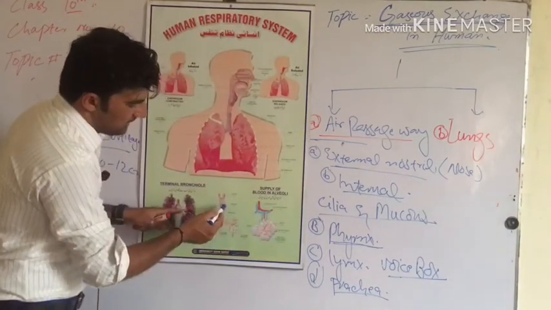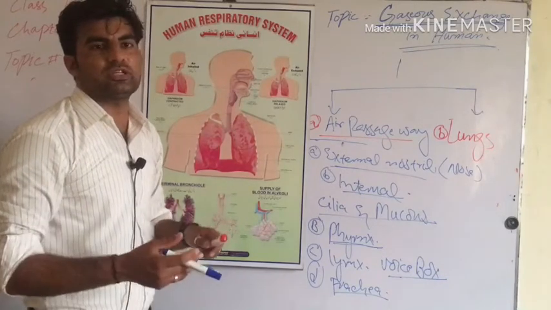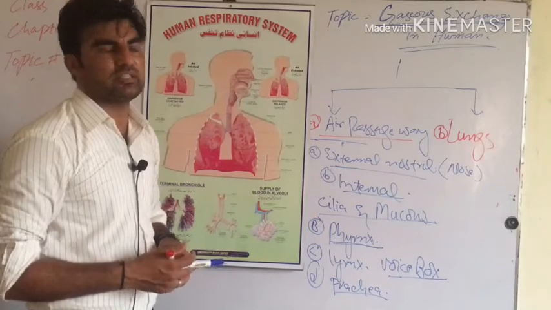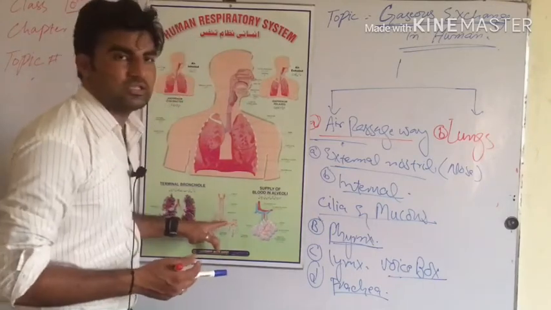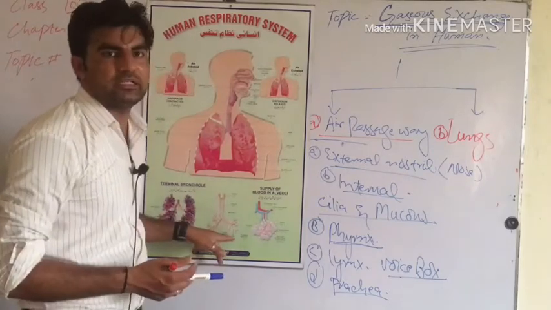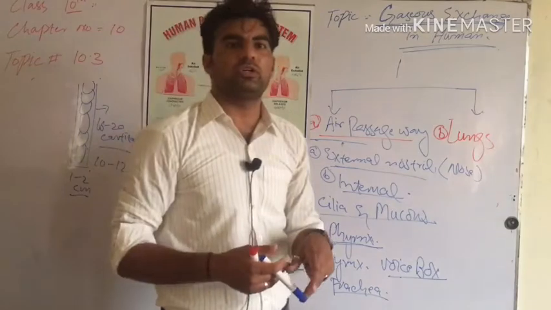Further, this trachea divides into two branches with the same structure, known as bronchi. The bronchi further divide into similar structures known as bronchioles.